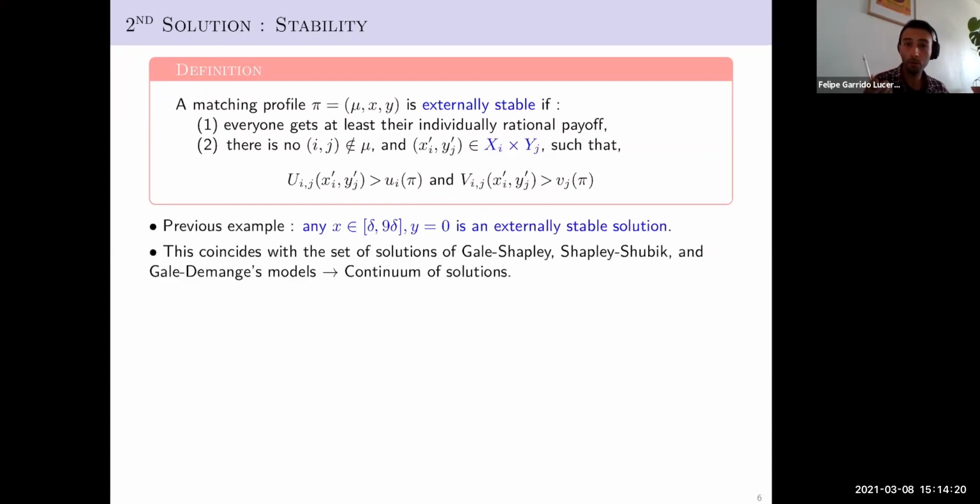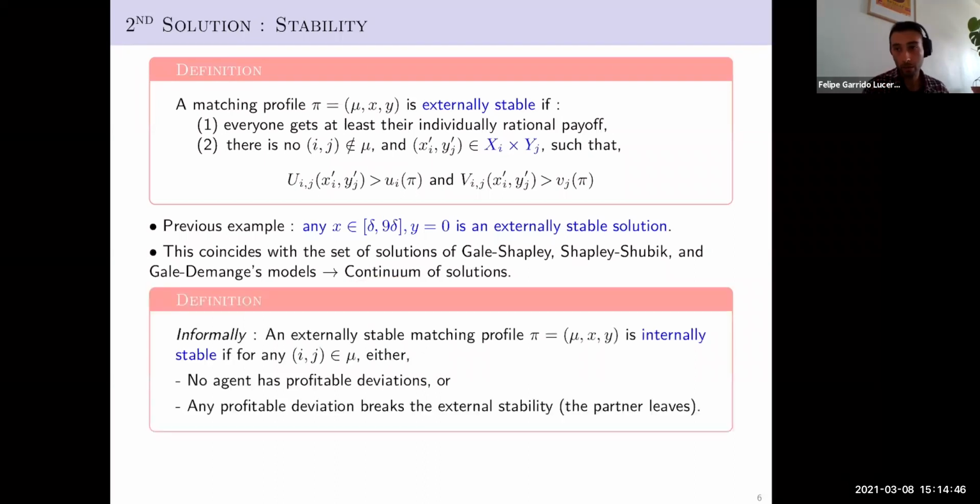If we recall the previous example, notice that any solution in which the players match, the man makes any transfer in this interval and the woman doesn't make any transfer, is an externally stable solution. And indeed, this coincides with the set of solutions of the Gale-Shapley, Shapley-Shubik, and Gale-Demange models, the models that I mentioned at the beginning. So we obtain in particular a continuum of solutions.